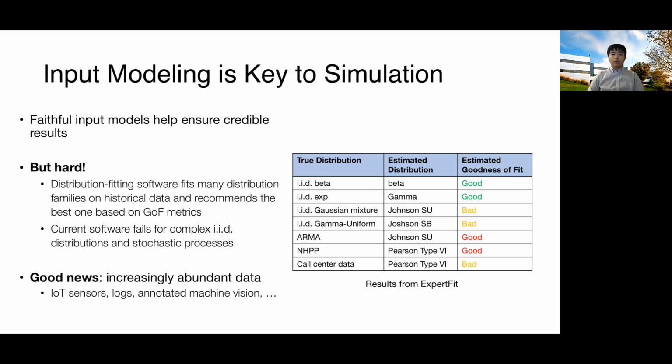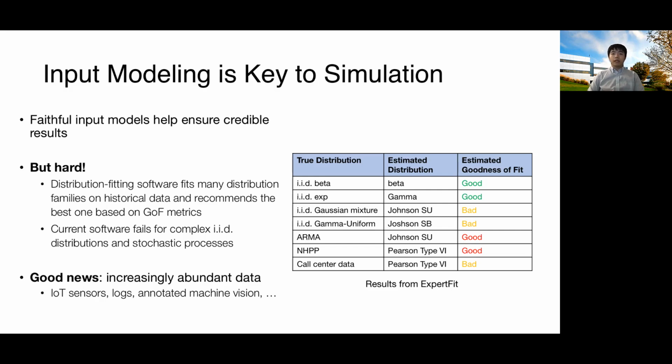For example, we did an experiment on ExpertFit, as you can see in the table on the right. Only in the case of IID beta and IID exponential did it give us a good model. In other cases, it tells us it cannot find a good model. The worst cases are for ARMA and non-homogeneous Poisson process. ExpertFit misleadingly tells us a Johnson and a Pearson distribution is a good fit for the data. Although ExpertFit does provide an autocorrelation plot for diagnostics, if the autocorrelation plot suggests a non-IID distribution, it is unclear what we should do next.